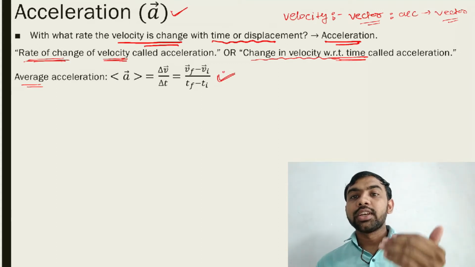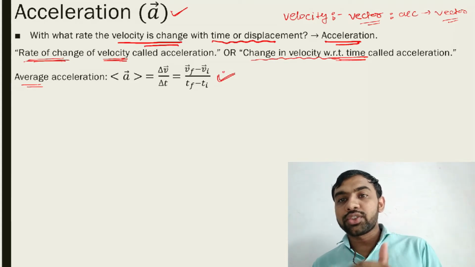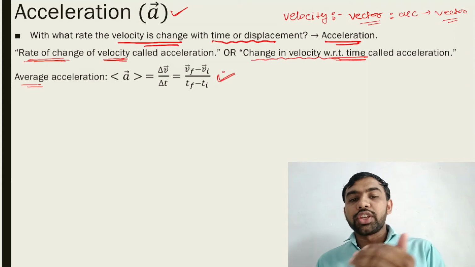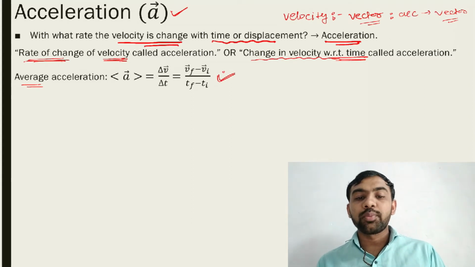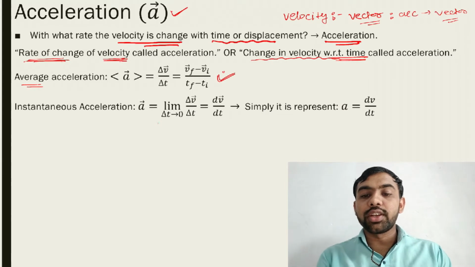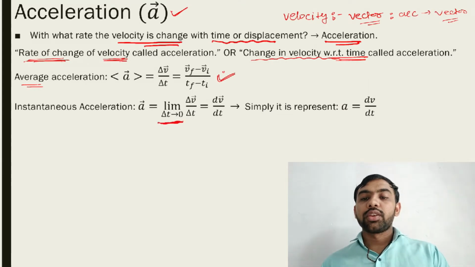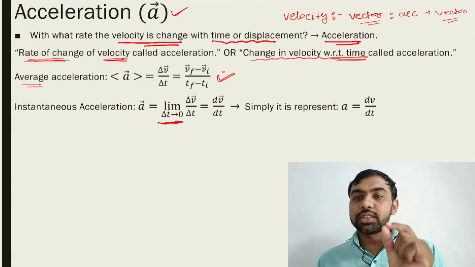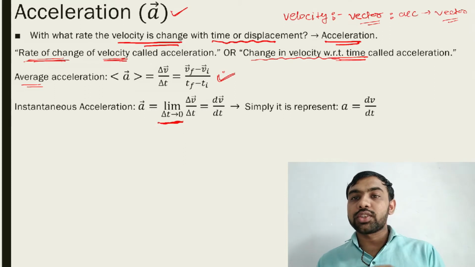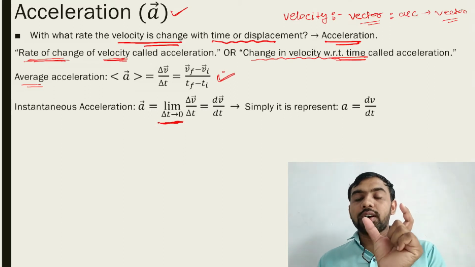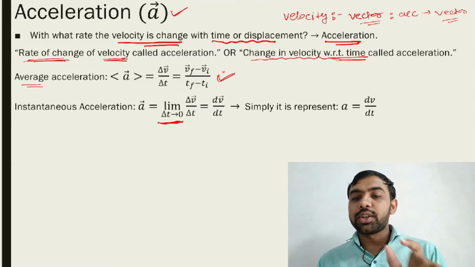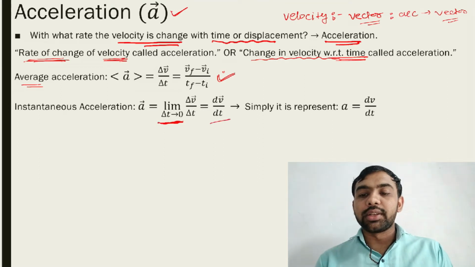Instant acceleration is the acceleration at a particular time, and average acceleration is acceleration over a time interval. That represents dV by dt.